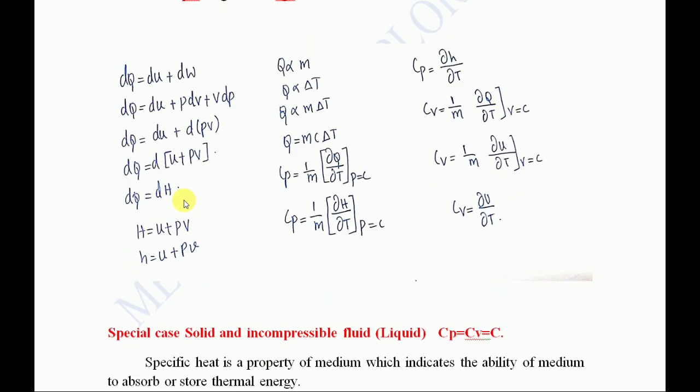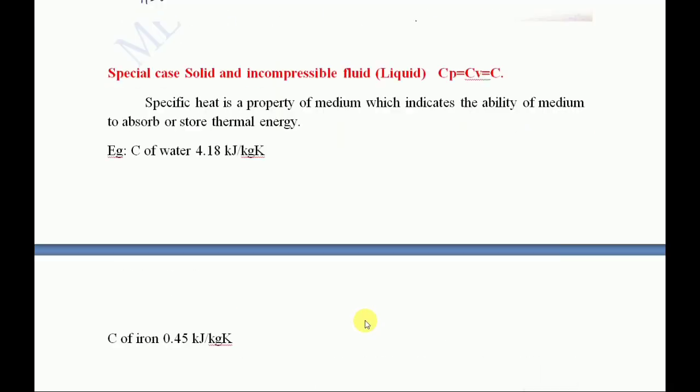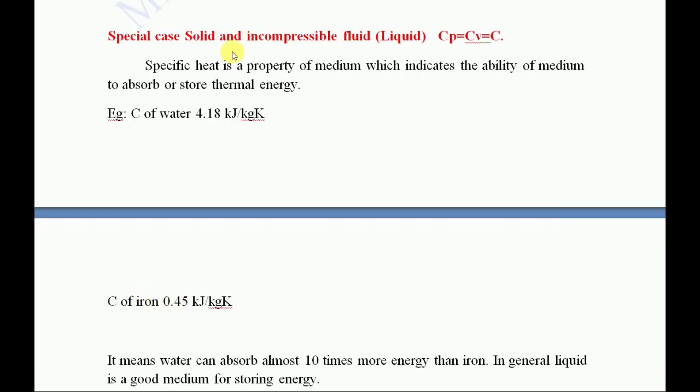When water changes temperature by 1 Kelvin at 4.18 kilojoule, what it means is that up to 4.17 kilojoule the water has the capacity to absorb the energy. Only then does the temperature change. That is the point: the Cp value, 4.18 kilojoule, is termed the specific heat, Cp or Cv, because water, a fluid, is incompressible, so Cp and Cv are the same. Here C of water is 4.18 kilojoule, and specific heat is a property of a medium. It's a very important thing. It's a property; it is able to absorb and store energy.